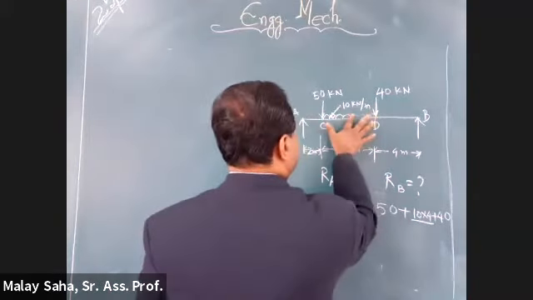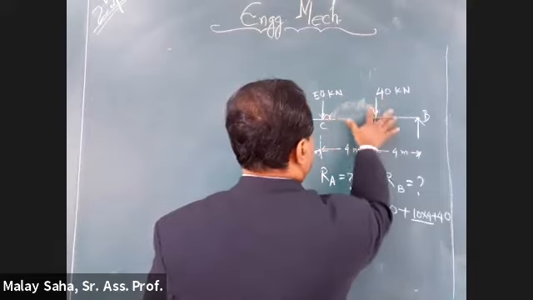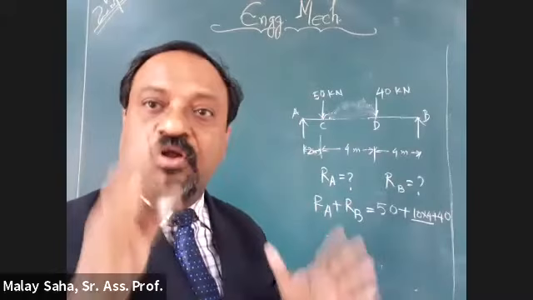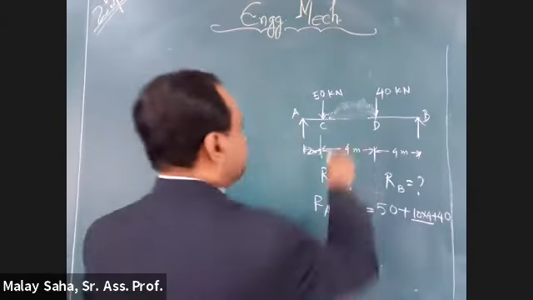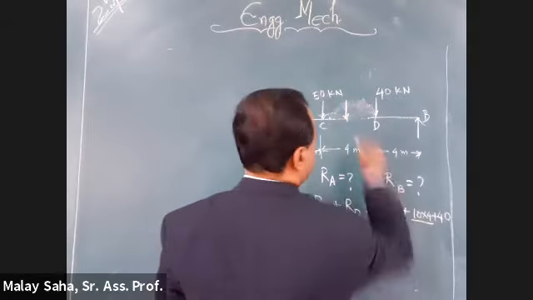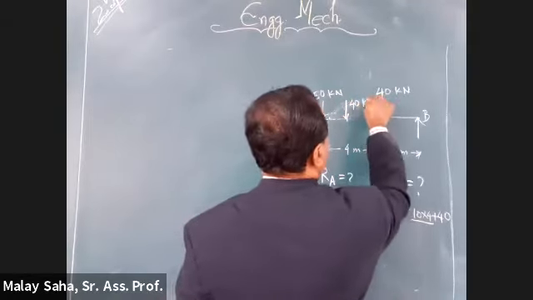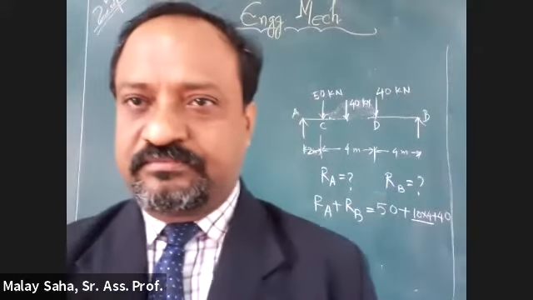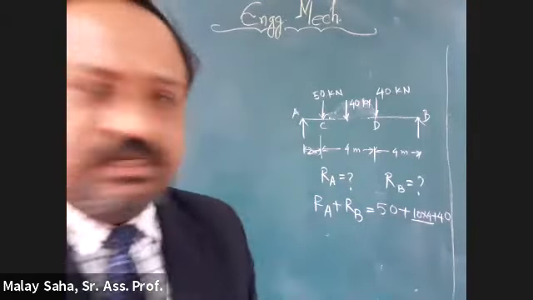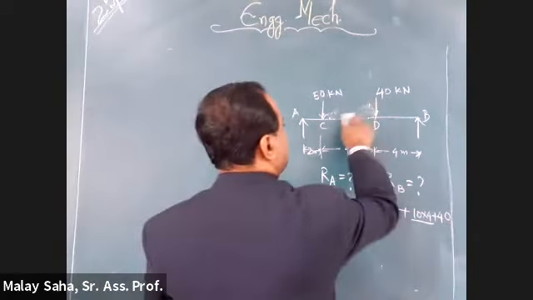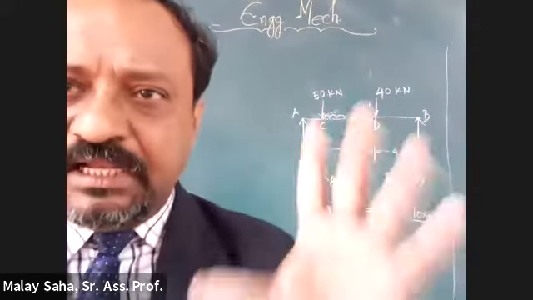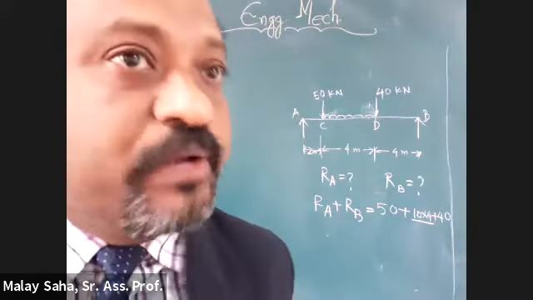The UDL can be replaced. Let me show you. The same UDL has the same impact on the beam in terms of loading. If I put a 40 kilonewton load at the center here and remove the UDL, you see how it becomes an equivalent point load.